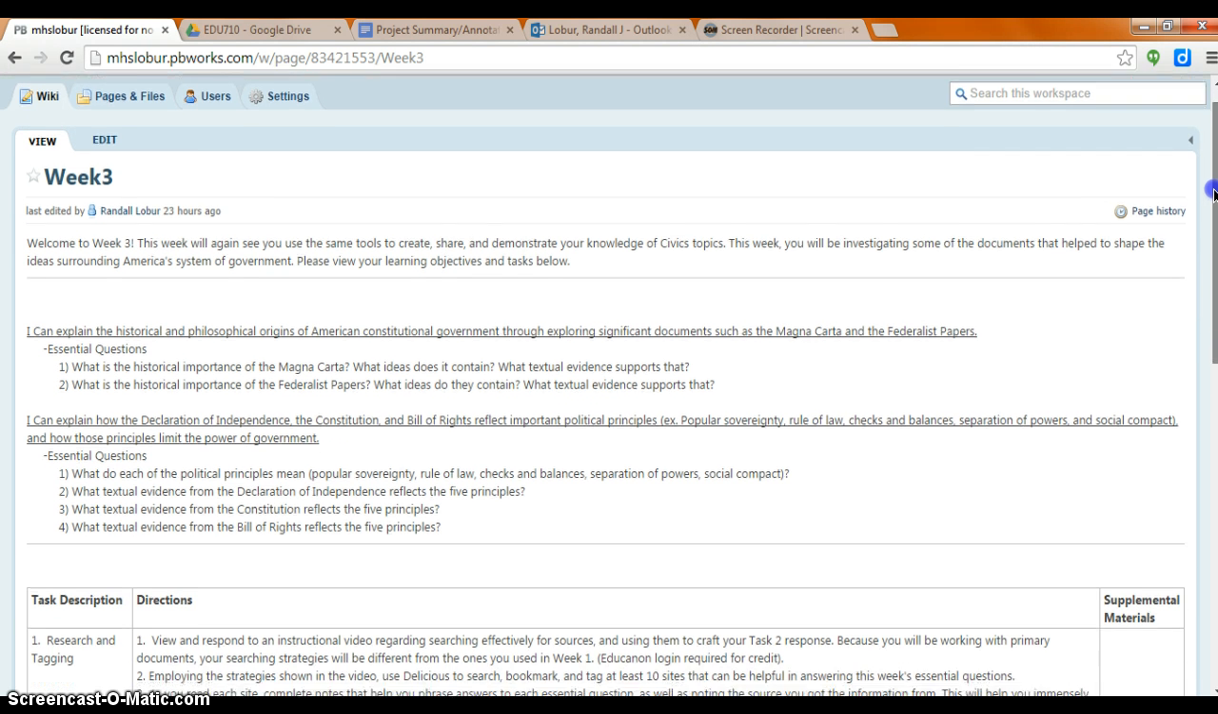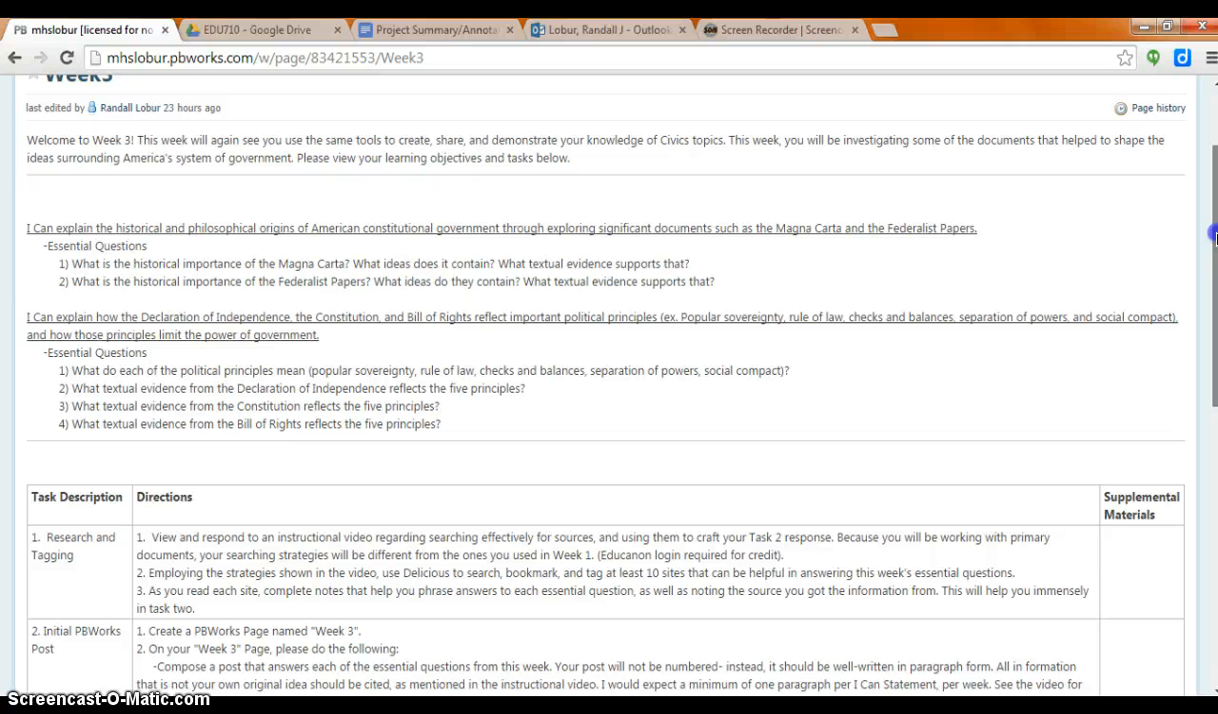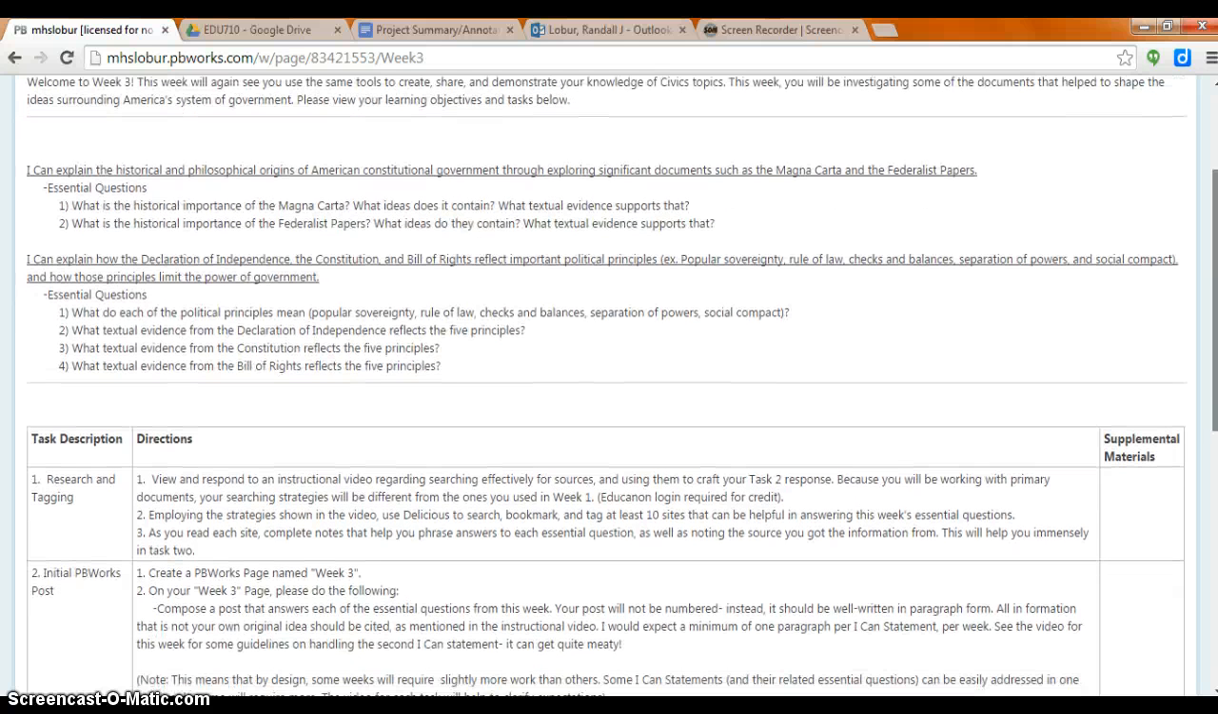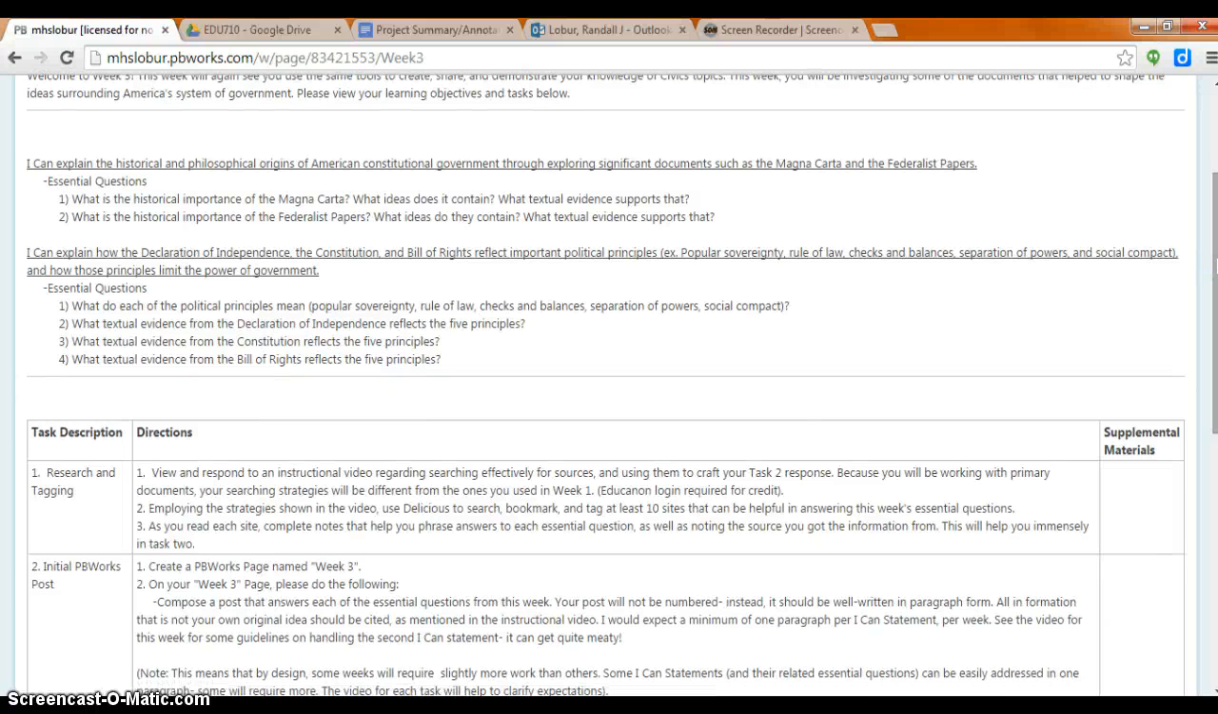This week your tasks are going to look the same as in previous weeks. However, the way you do them is going to be a little bit different because of the source material you're going to be using. So rather than looking for a number of sources on your own, it would be a good idea, because your I can statement asks you to look at particular documents like the Magna Carta and Federalist Papers. It would be an excellent idea to go ahead and search the text for those documents, especially because you're looking for textual evidence in all your essential questions for the week. So what I would do first is find the text of each of these articles.